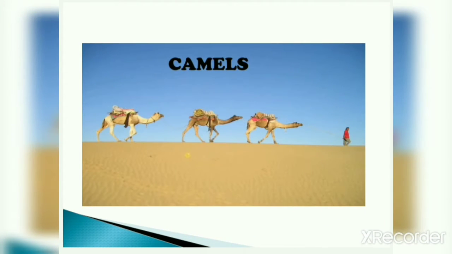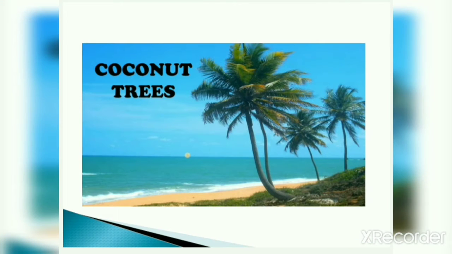For example, camels. Where can you see camels? Yes, we can see camels in the desert. So desert areas are the habitat of camels. You cannot find camels in hilly or mountain areas. Similarly, coconut trees. They are found in coastal areas or seashores. So, coastal areas are the habitat of coconut trees.